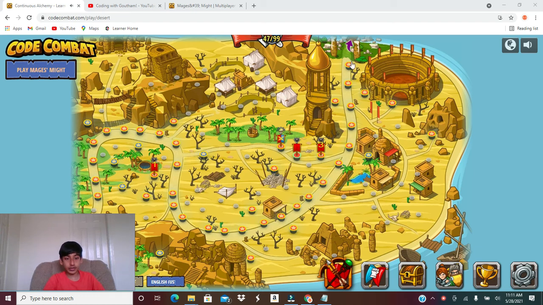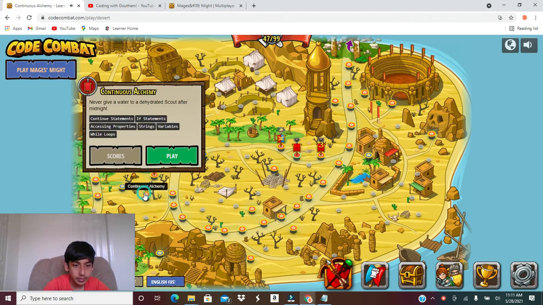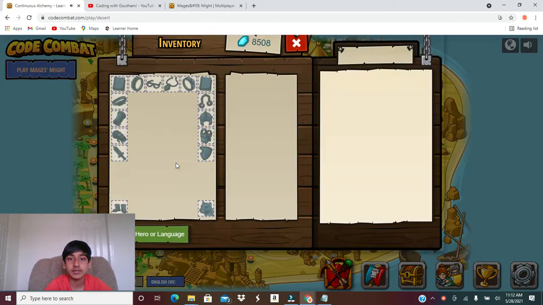And guys, today we're going to do the level Continuous Alchemy. So, without any further ado, let's get into it. Today we will learn about continue statements, if statements, accessing properties, strings, variables, and while loops. So, let's get into it.